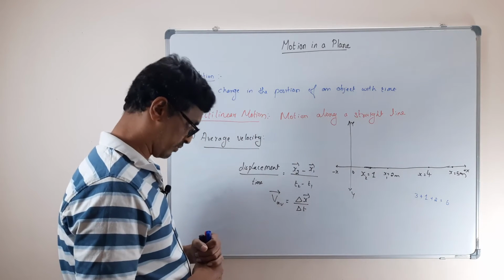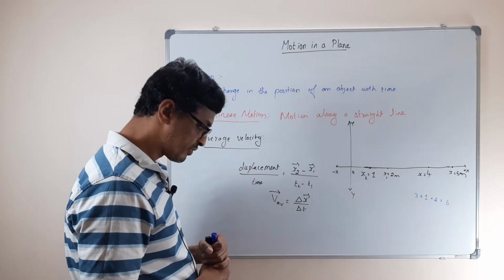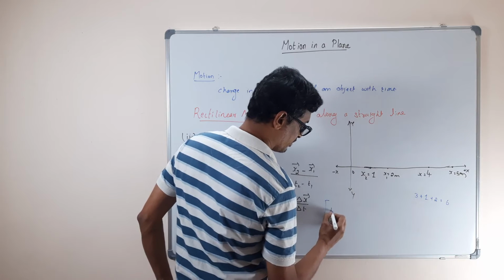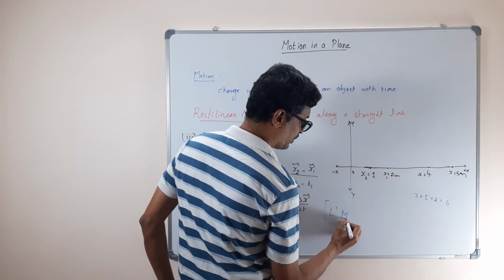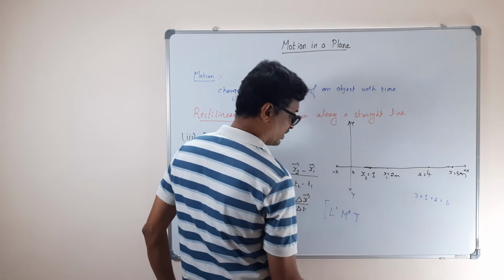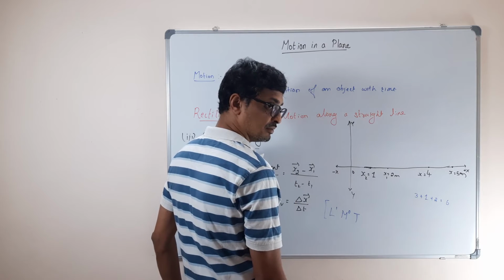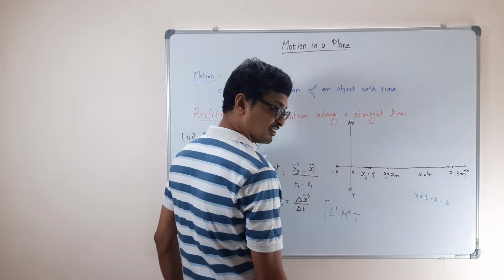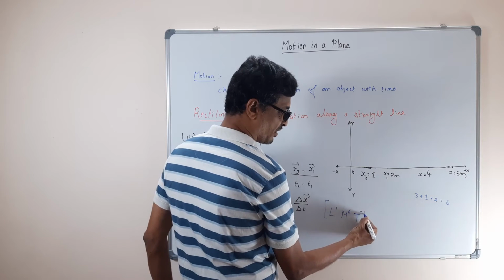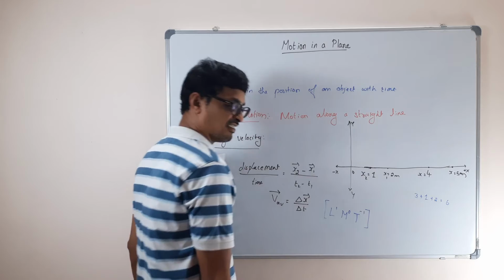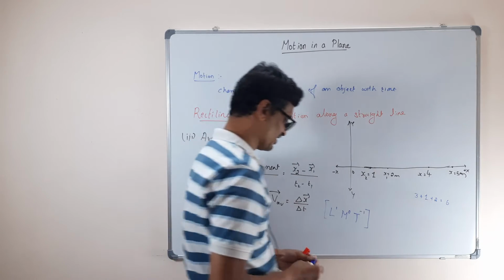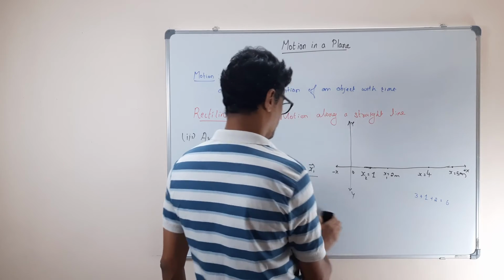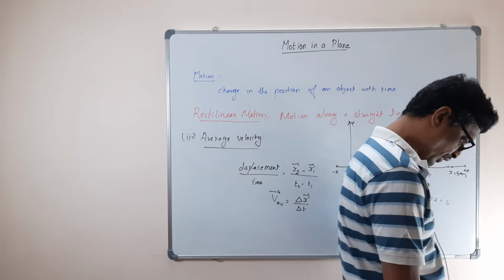Can you tell me what's the dimension of average velocity? L1 M0 T1. Because only for acceleration it will be T2, but for velocity it is only one power of time. 1 or minus 1? Oh, minus 1, it's divided. Don't make this mistake. So that's what your velocity is.